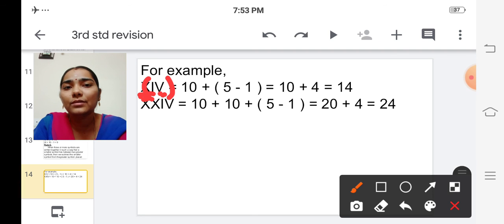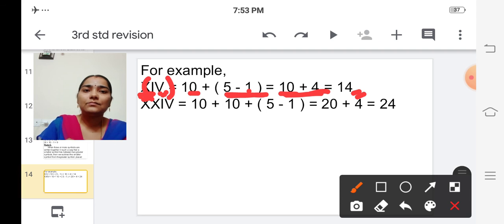So follow the rule number 3. What we have to do, we have to subtract the value of Roman letter 1 from the value of Roman letter 5, isn't it? So first finish the subtraction. So 5 minus 1 is 4. Then add to 10. So 10 plus 4 is 14. Okay, 10 plus 4 is 14.